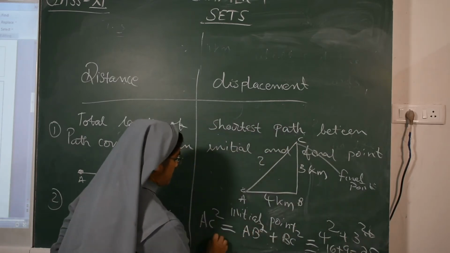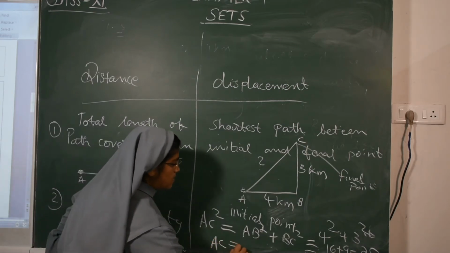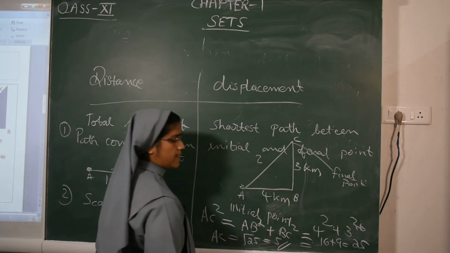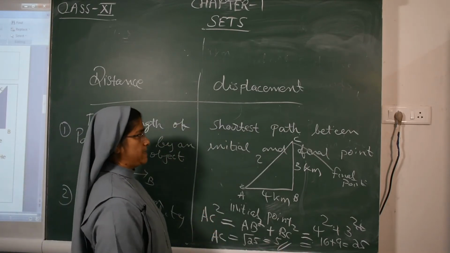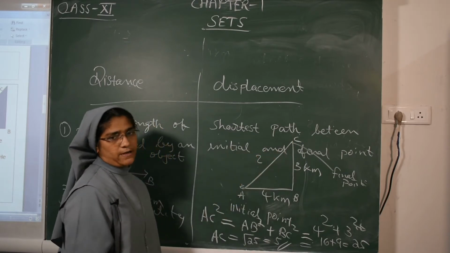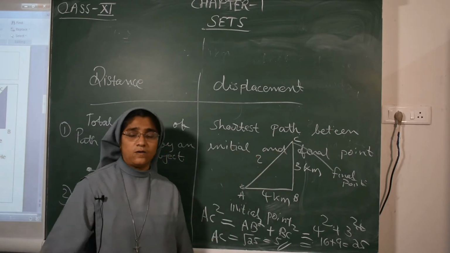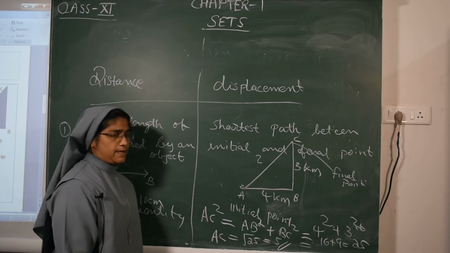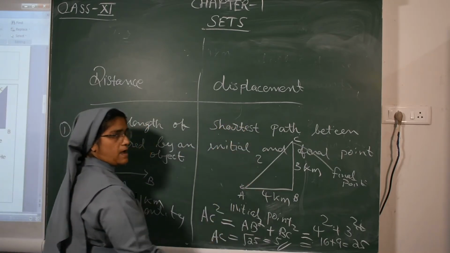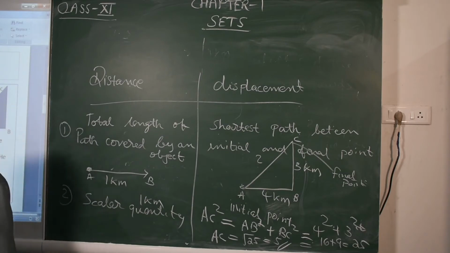Then AC is root of 25, which means 5. We got the answer 5. This is the displacement. Displacement means shortest path between initial and final point. So displacement will always be a vector quantity, whereas distance is a scalar quantity.